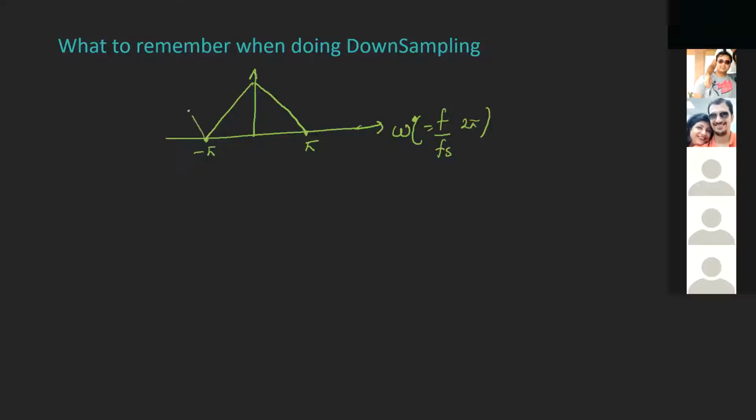There will be some other replicas of the same. Now downsampling means my Fs prime, which is the downsampled frequency, will be Fs by M.